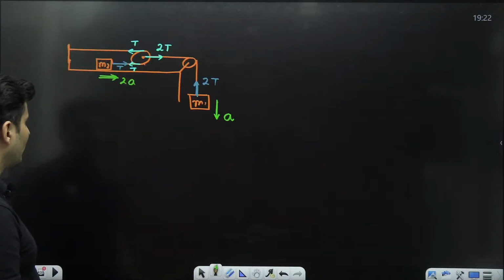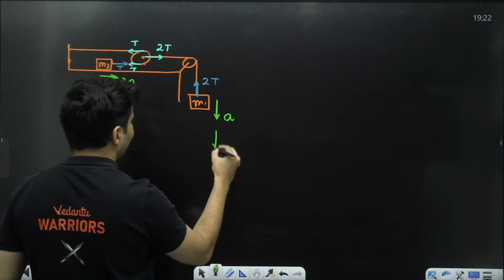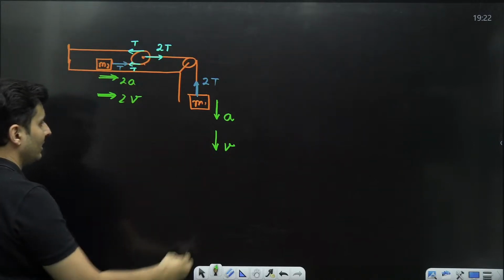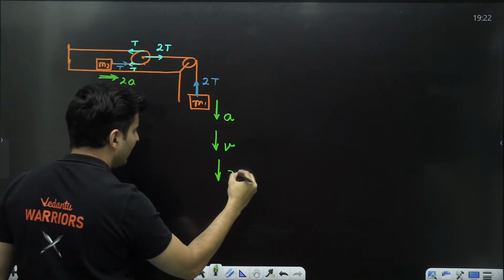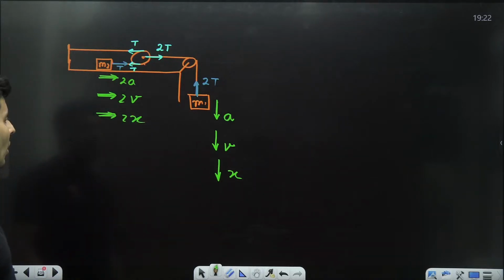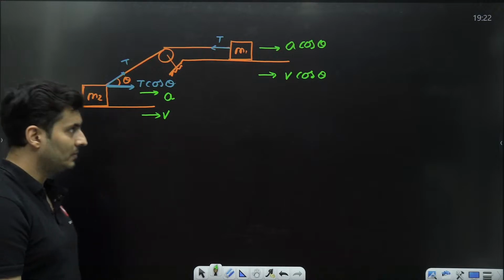Same thing over here also. If this had a velocity of V, this would have a velocity of 2 times V. If this had a displacement of X, this would move 2X. It all has the same ratio.